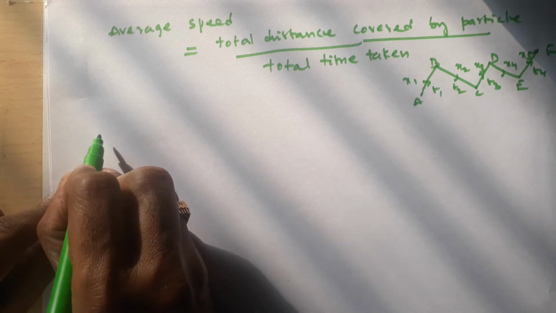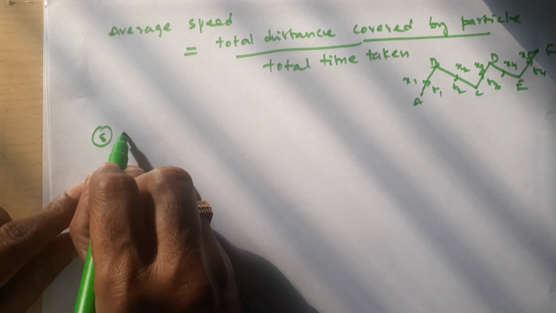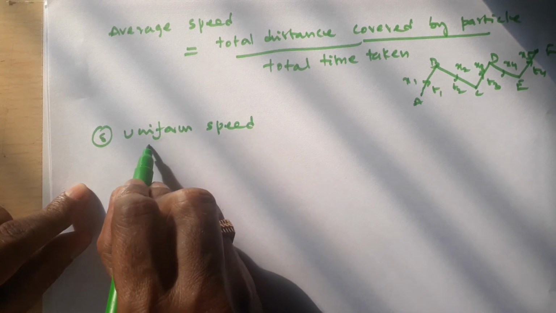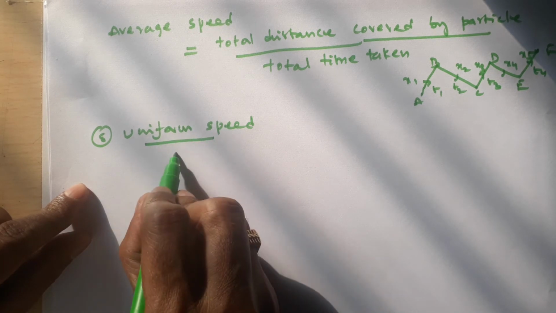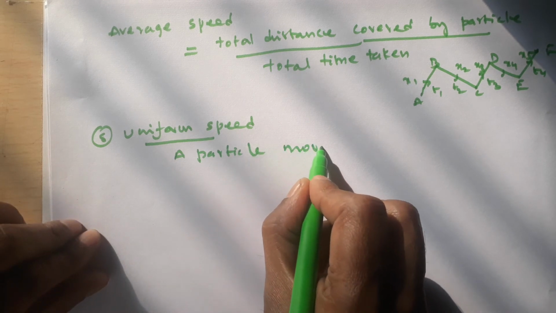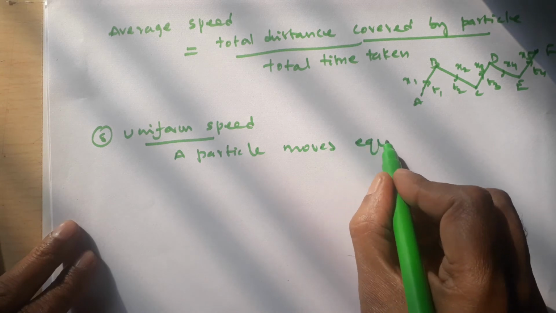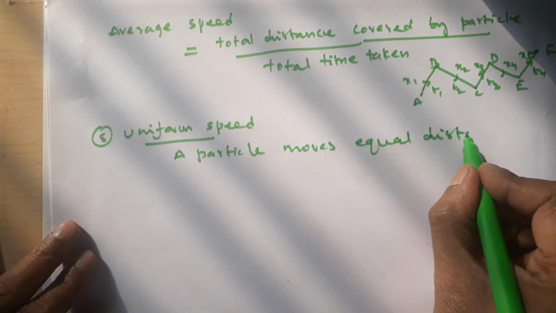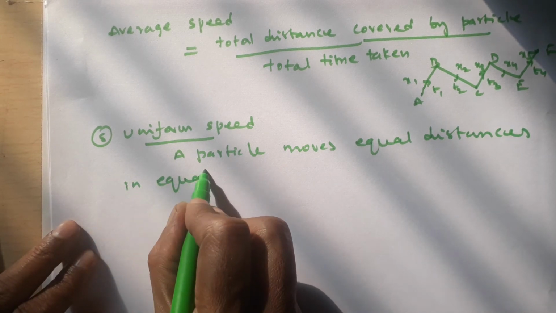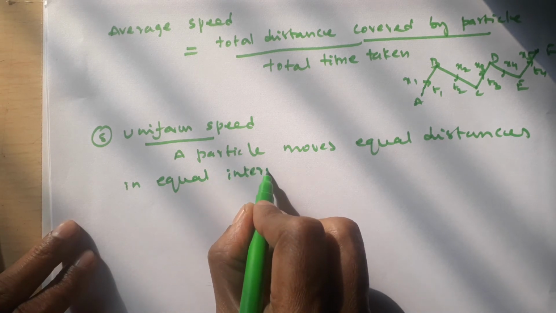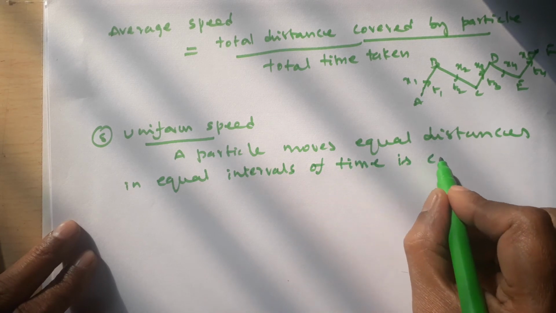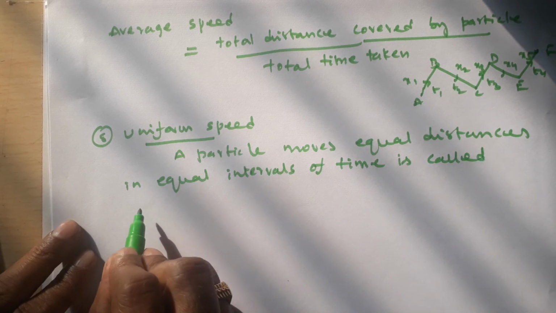Next, eighth point, uniform speed. If a particle moves equal distances in equal intervals of time, it is called uniform speed.